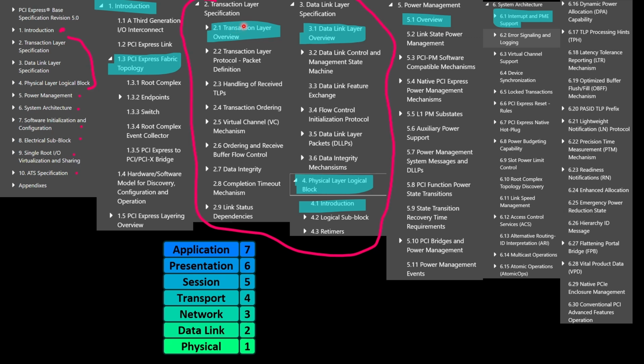So when you look at this, you know that the protocol will have transaction layer, data link, physical layer, and power management may be related to these things to determine the speed of them. And then we have system architecture, software initialization, and the others. So in short time, I think we can just cover from 1 to 6 or 5, and this is the rest of it.